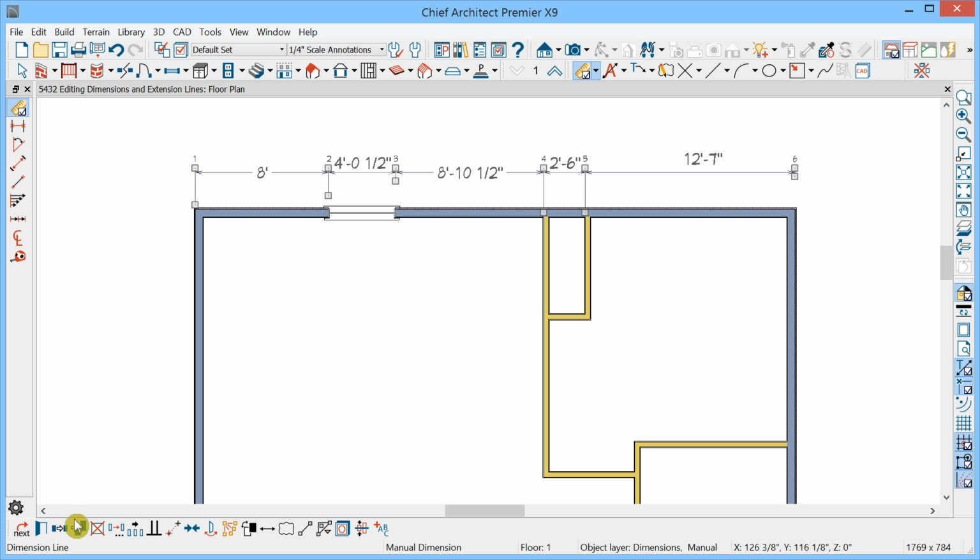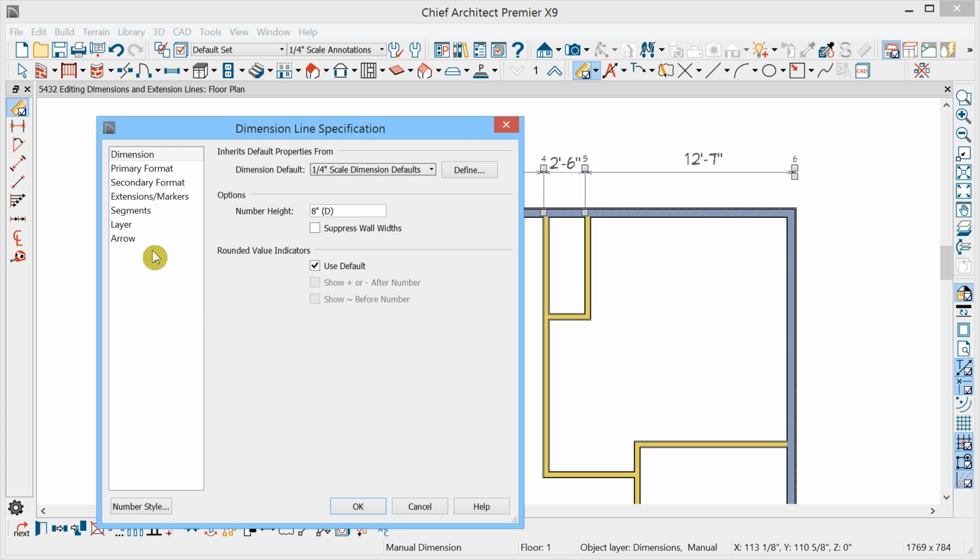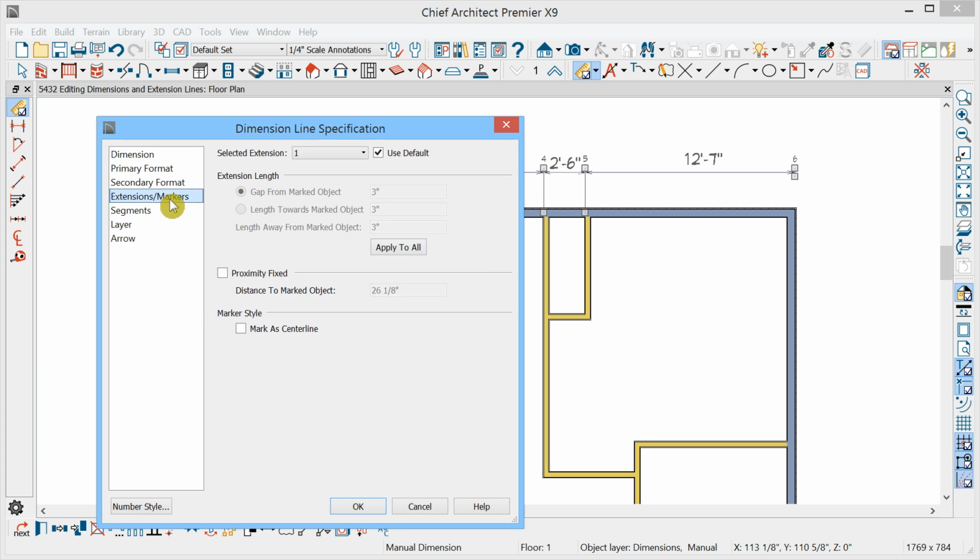Now let's reopen this and go back to the Extensions and Markers panel and choose any extension. Again, I'll just use the 6 and change the rule this time to say that the length towards the marked object from the extension line should be 12 inches.